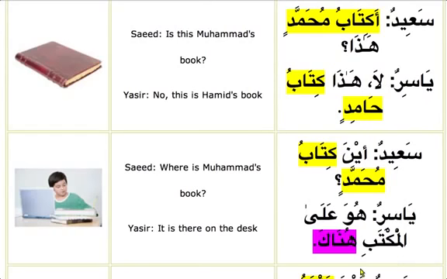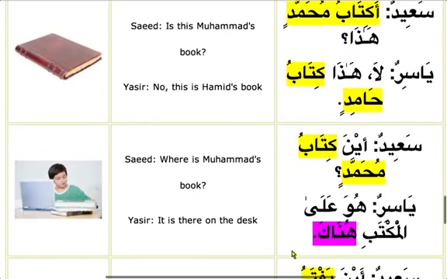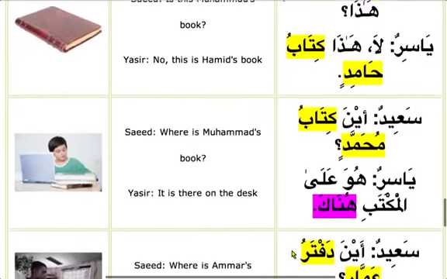And he's telling hunaka. Hunaka means there. So it is called an adverb which tells where is the action and where the noun is. He's telling the book of Muhammad, or huwa, we're telling here using a pronoun, alal maktabi, on the desk, there, hunaka. So we'll learn more about the zarf in a minute, inshallah.